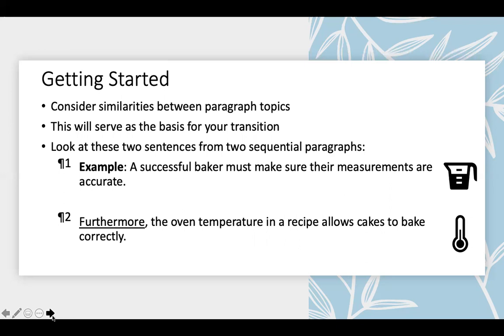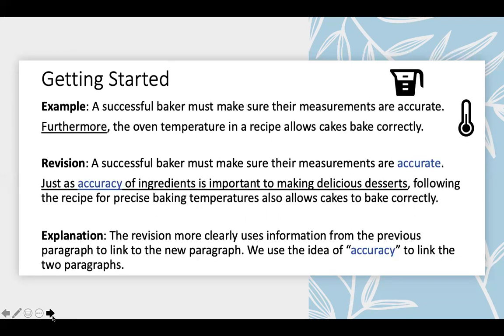But for this revision, we'll look at how these paragraphs both seem to be talking about following a recipe or being precise in baking. To revise this, possible transitions can use the similarity to link the ideas of each paragraph. "A successful baker must make sure their measurements are accurate. Just as accuracy of ingredients is important to making delicious desserts, following the recipe for precise baking temperatures also allows cakes to bake correctly." The revision more clearly uses information from the previous paragraph to link to the new paragraph, and we use accuracy, which is in blue here, or precision to connect these two paragraphs.